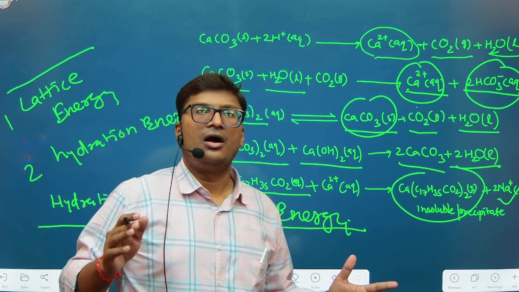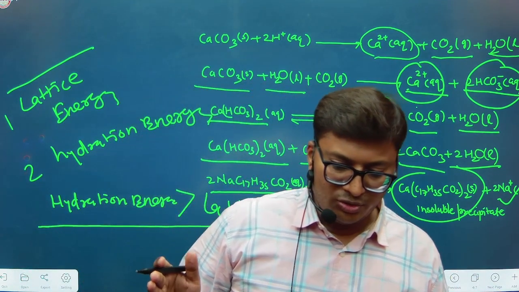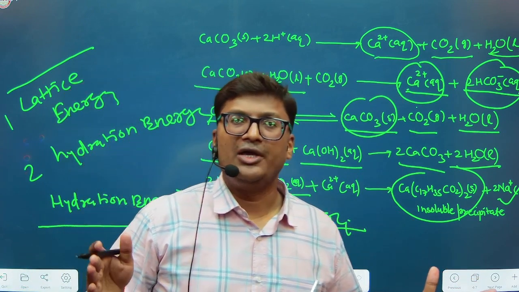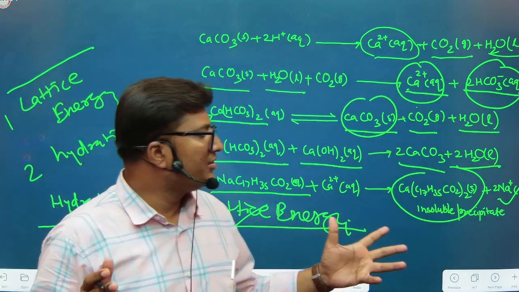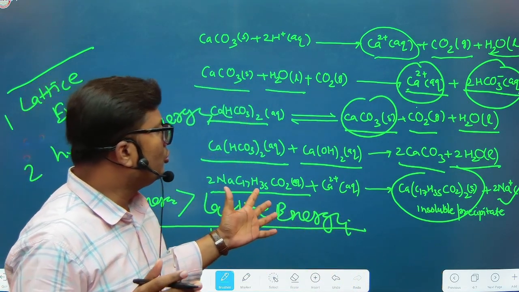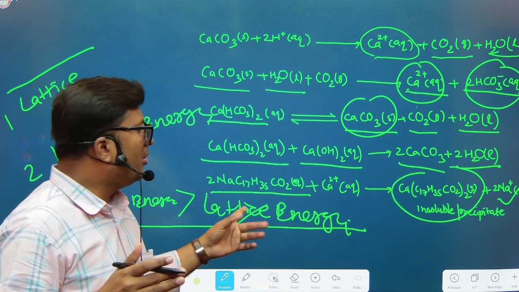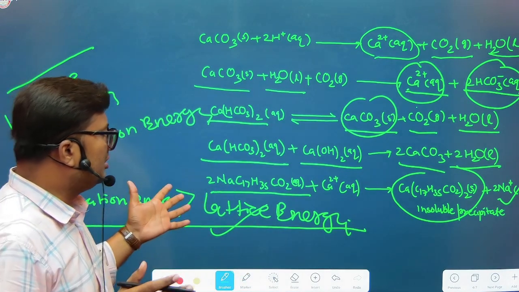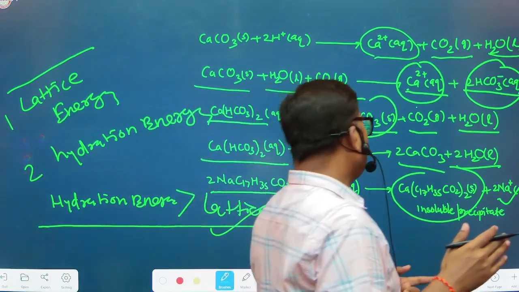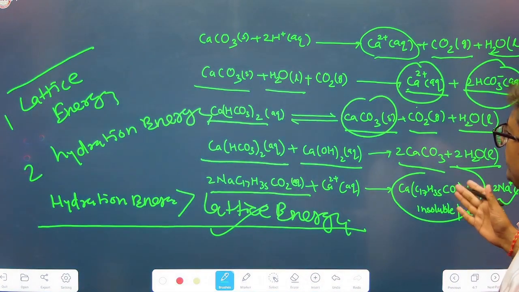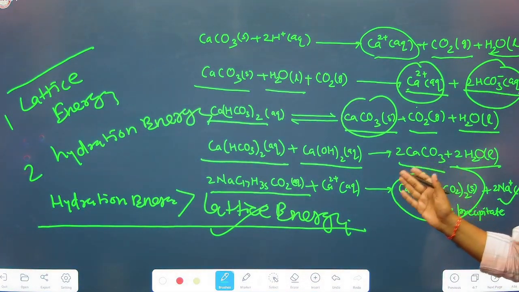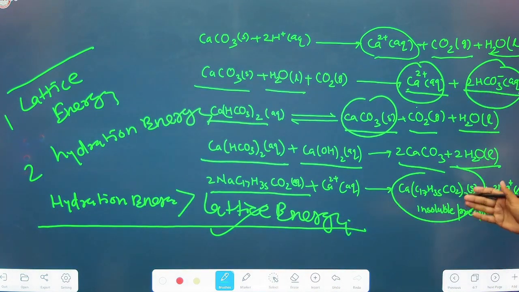So that is why in daily life there should be a process by which we can remove the hardness of water, through distillation or evaporation. But with the help of chemistry, we can also remove these bicarbonates, so that the soap and detergents will perform effectively to remove the dirt on the clothes. So this is the chemistry of soap and detergent in the presence of alkaline earth metal carbonates and bicarbonates.